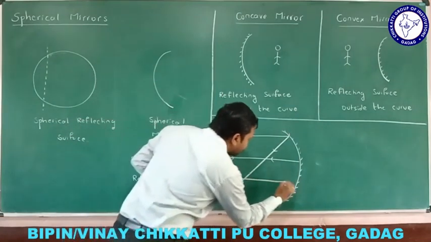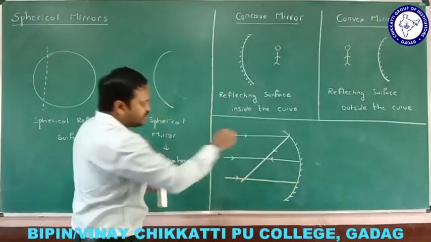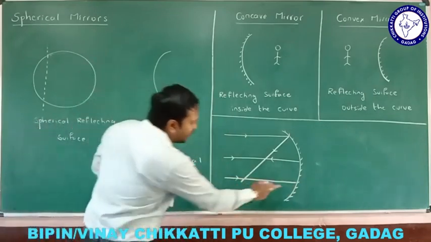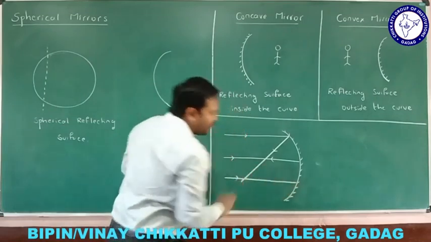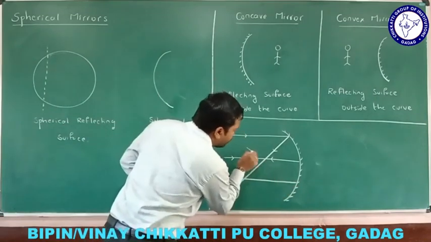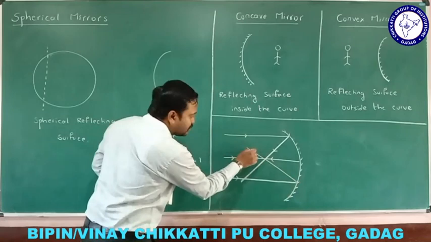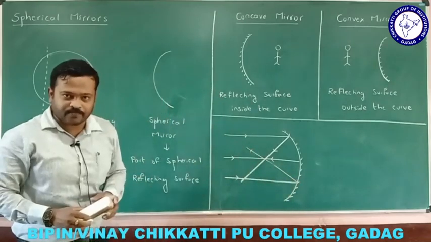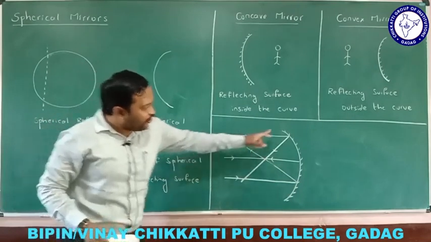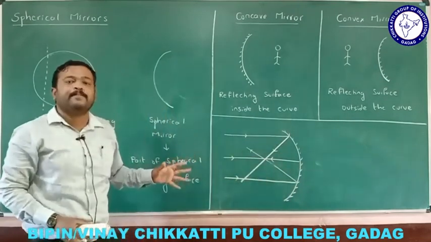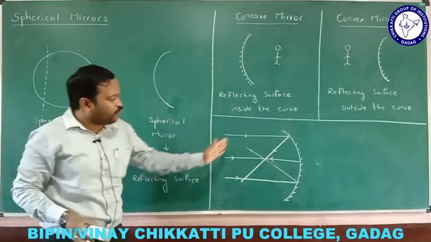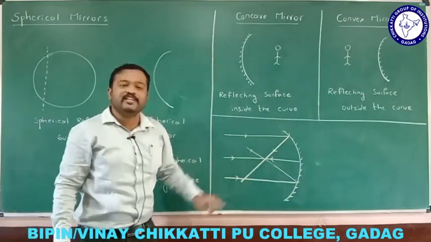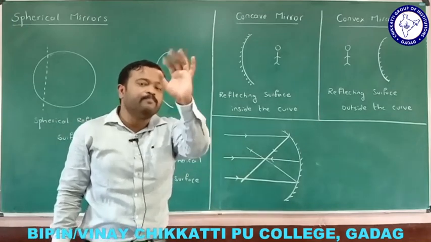There is another ray, called the incident ray, and it hits the concave mirror. When it hits, again, where is the normal? This is the normal. Where is the reflected ray? The reflected ray must pass in this way when it hits the mirror. So like this, a concave mirror converges the parallel rays which fall on it. That is the reason why a concave mirror is called a converging mirror.